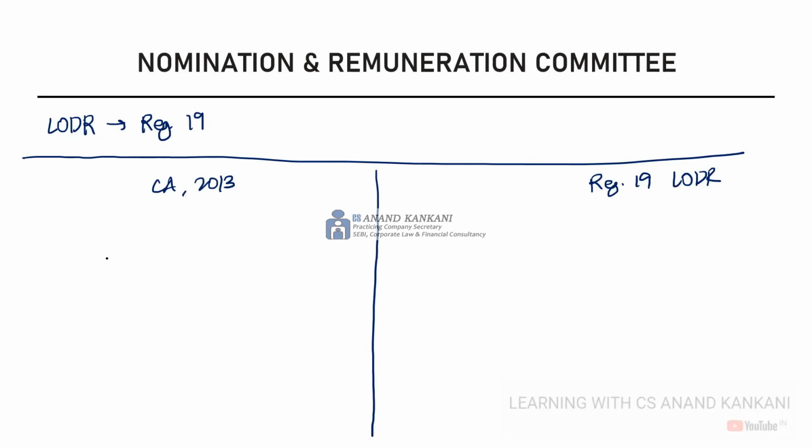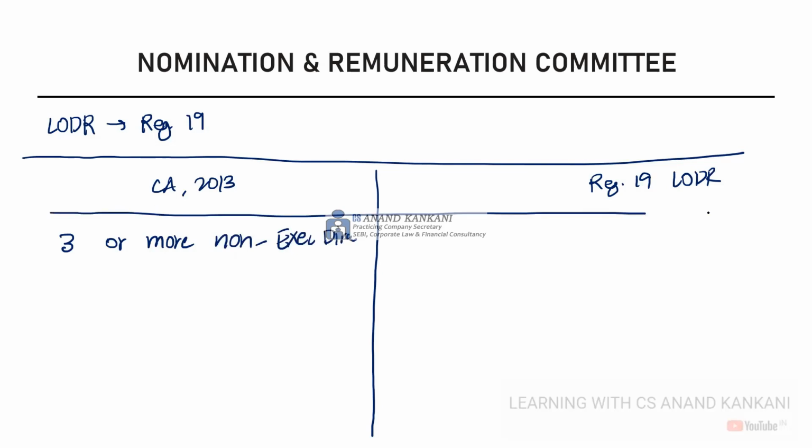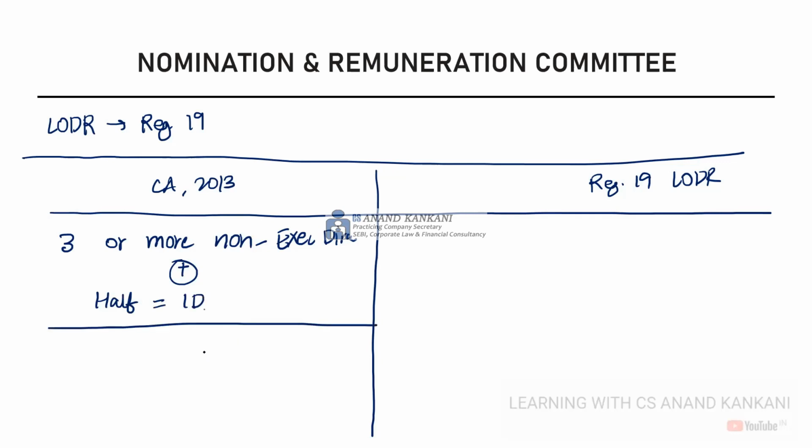Under the Companies Act, you require 3 or more non-executive directors, and they will be the members of the NRC. Apart from that, there is another condition, that at least half of them should be independent directors. So this is the requirement of the Companies Act.